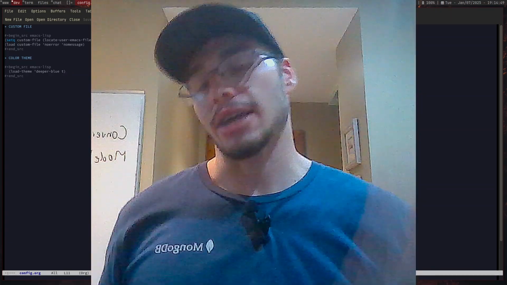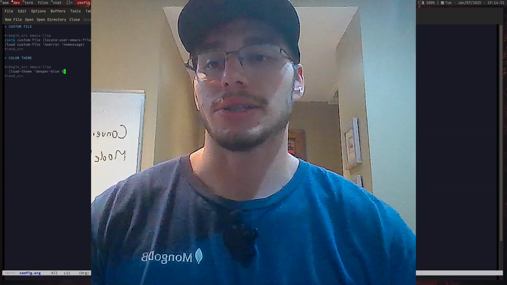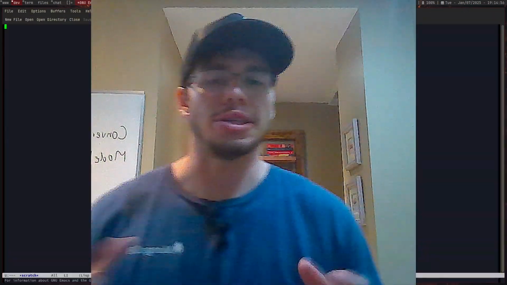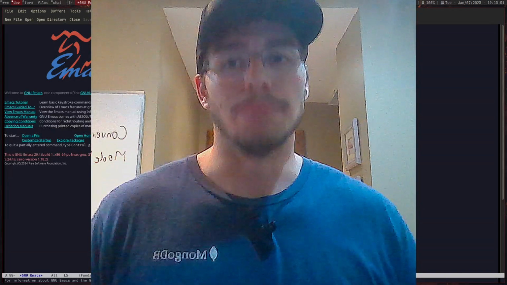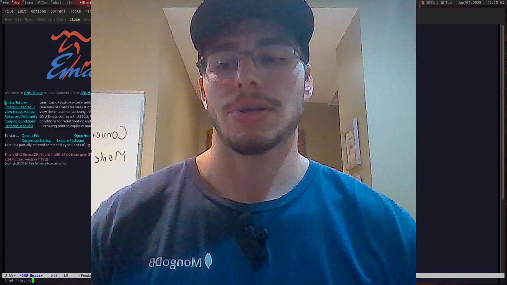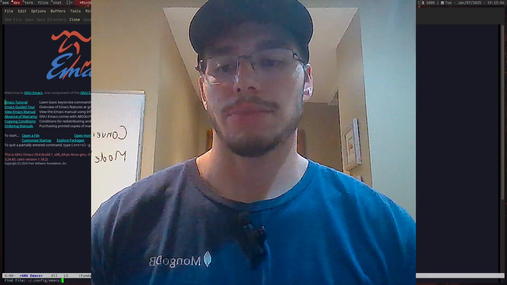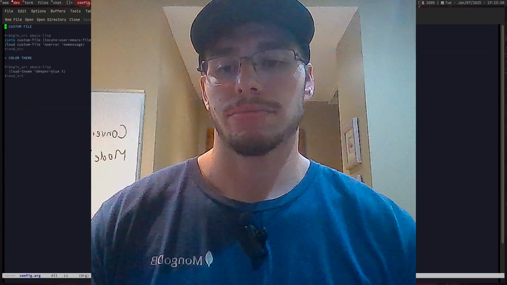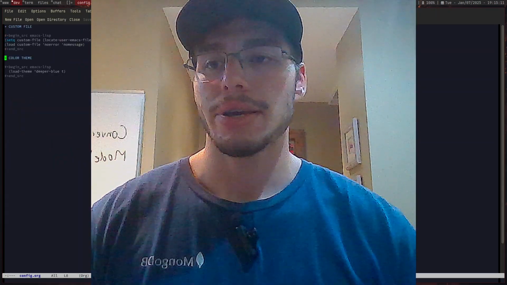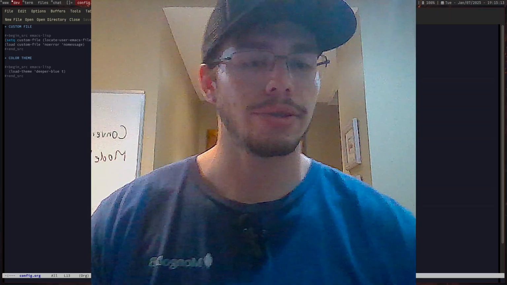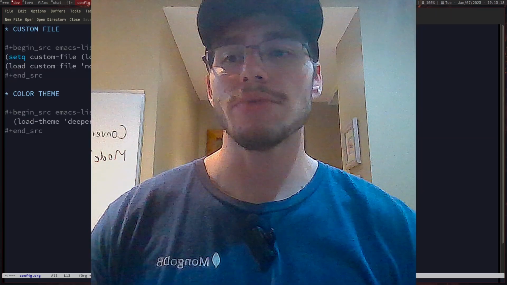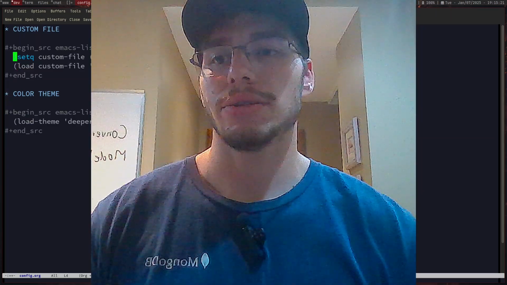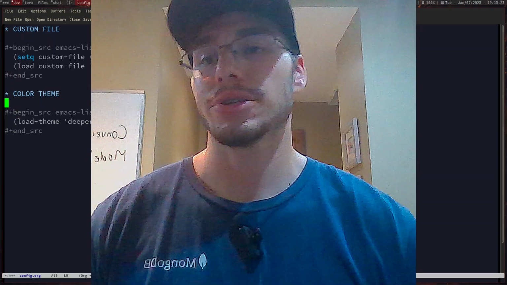Anyway, again, as you can probably see, this is working. If I were to test this once again, I'm going to load deeper blue as my default theme. And now Emacs has something that does not kill my eyes as I am coding. Now I can just do this, Emacs. Now we have config.org. There we go. Once again, we're back in here. Now this is kind of weird. Let me see if I can actually do this with my mouse. Oh yeah, there we go. I can actually do some real things.